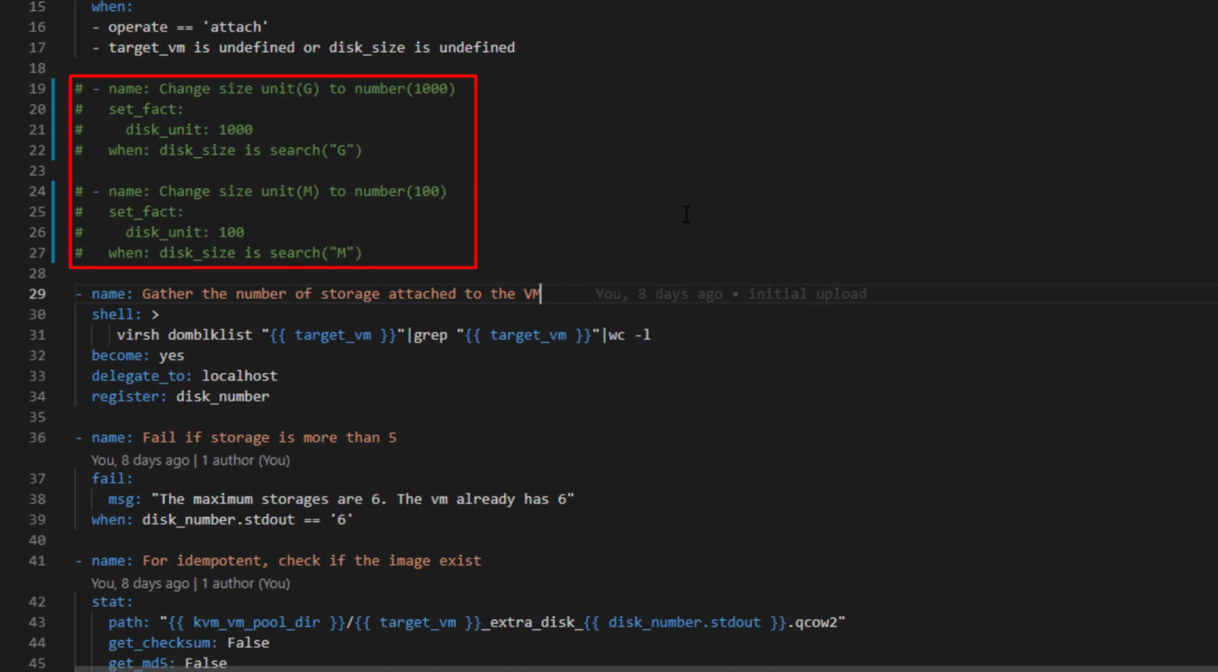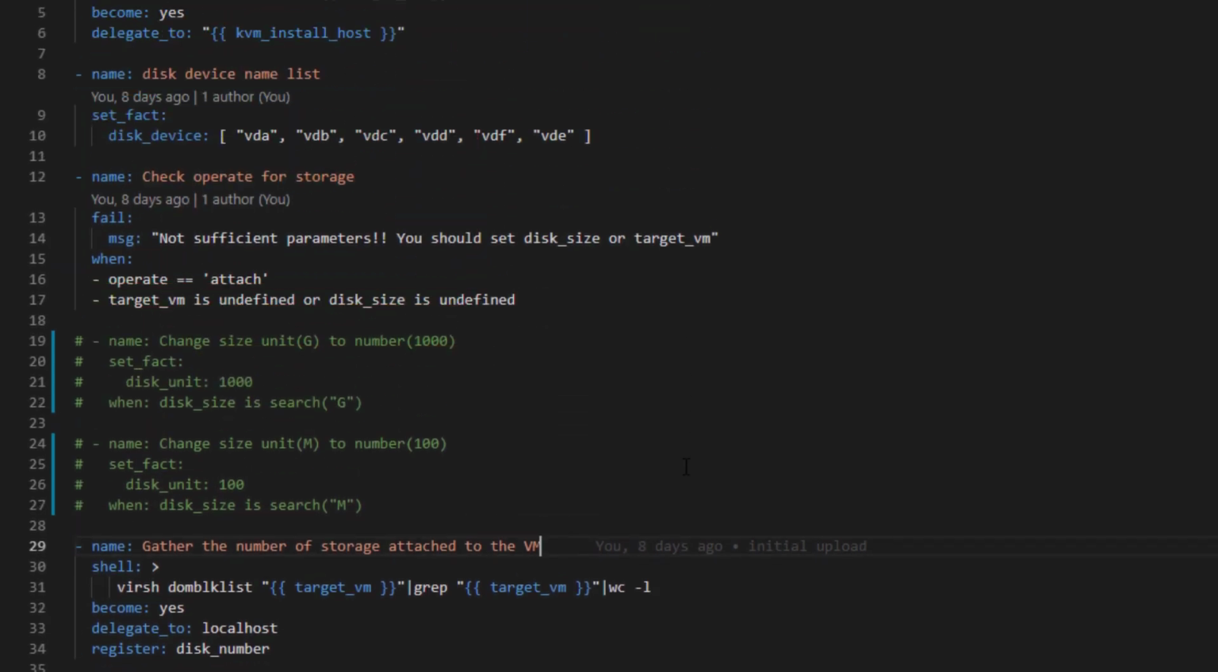In this, G means gigabyte. So we will use disk unit 1000. And M is for megabyte, and we will use 100. However, you can change the exact unit number, like 1024.